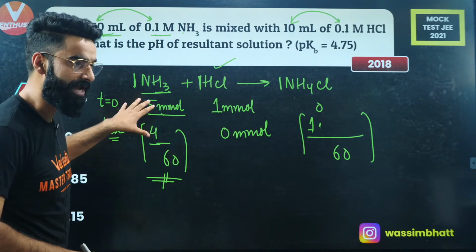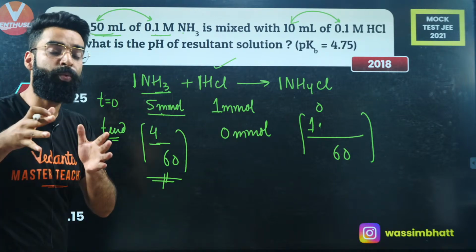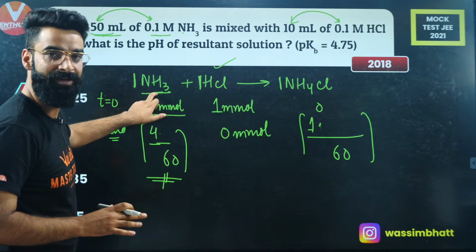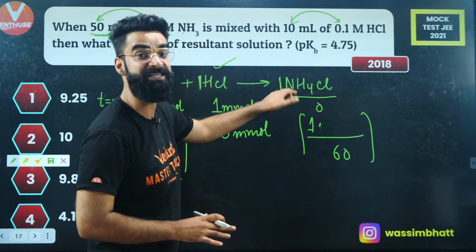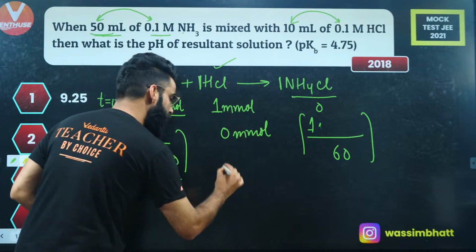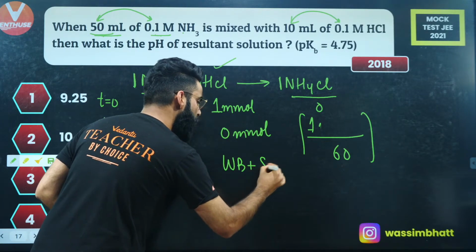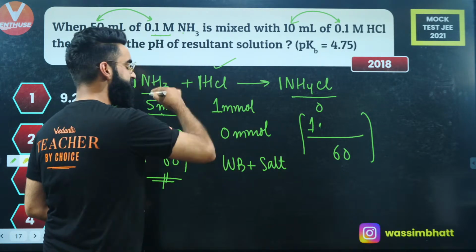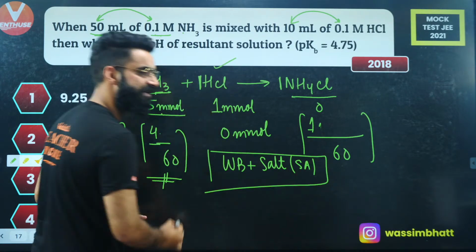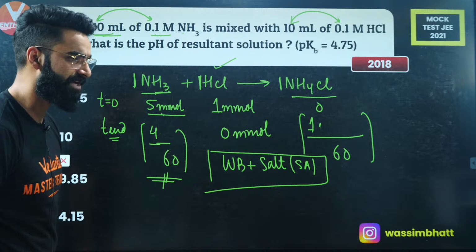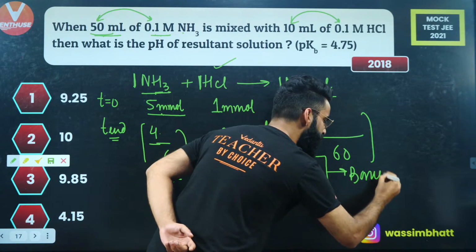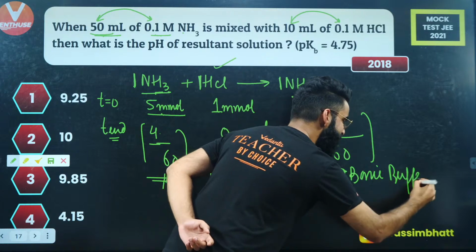Now people, look at it carefully. What do we have at the end of the reaction in the container? We have a weak base, and the salt of the same weak base with a strong acid. So do we call this mixture a buffer? Absolutely. And which buffer is this? This is the basic buffer.